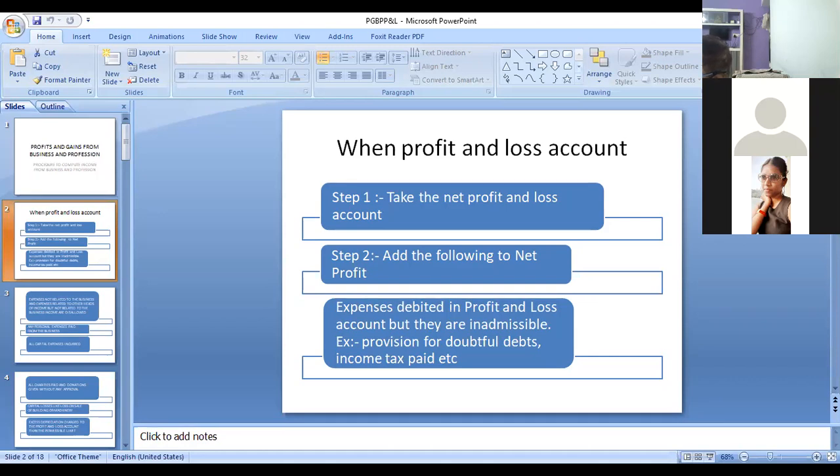Yes, sir. So we will ignore it. Next, gift to relatives. Is it a business expenditure? It's personal. So we'll enter gift to relatives.